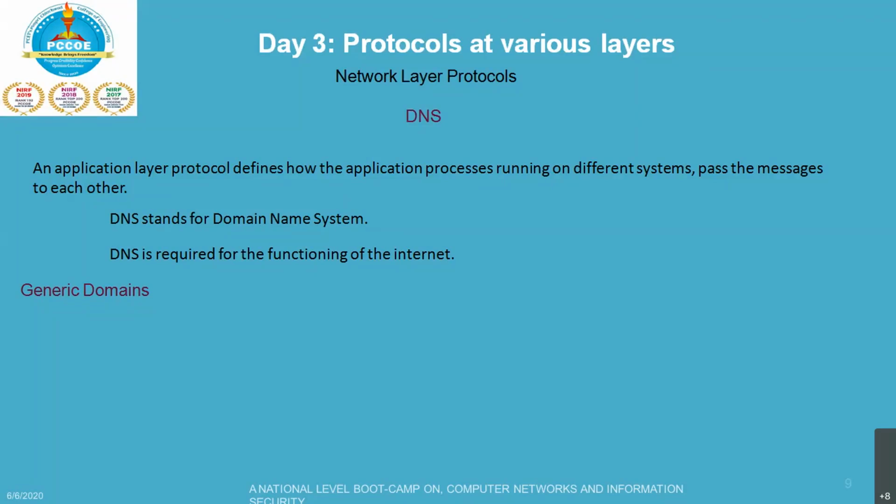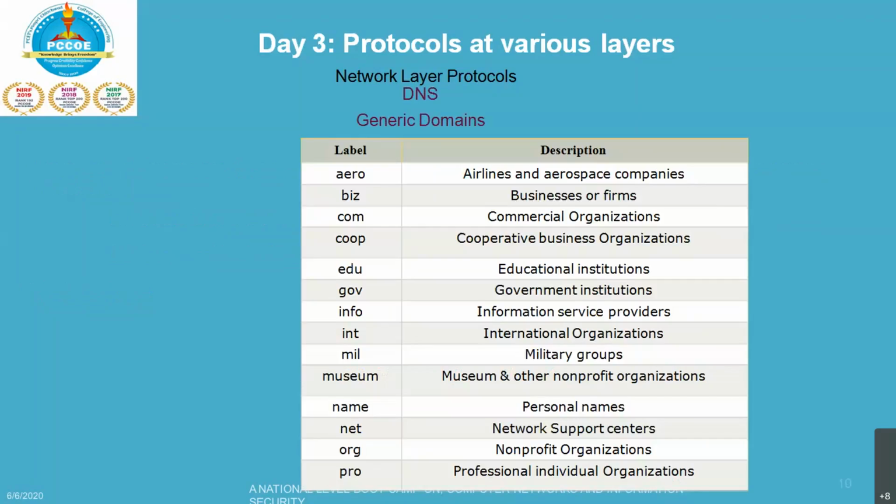Okay, so all right, so now if you talk about DNS, DNS is basically divided up into different parts. Number one is your generic domain. So when you are saying generic domain, it defines the registered host according to their generic behavior. All right, so if you see in this table, okay, if you see that .aero, instead of .com, aero is for your airlines and aerospace companies.